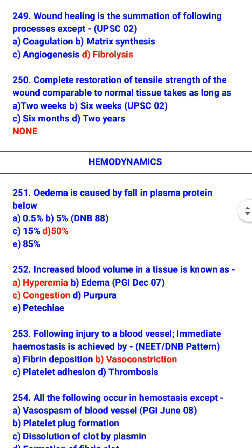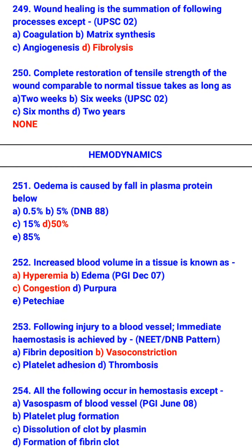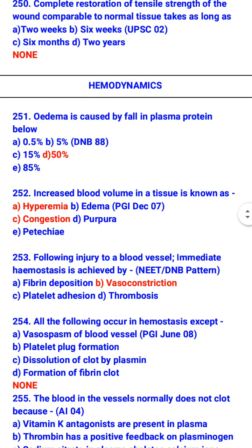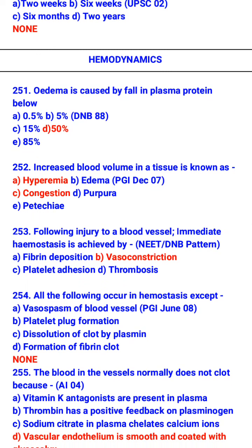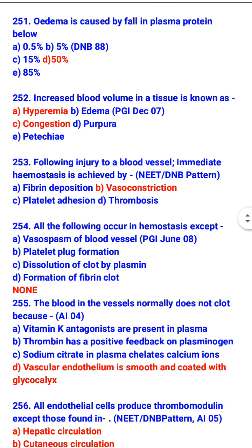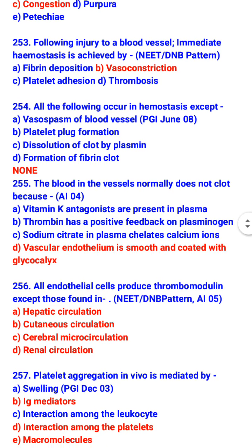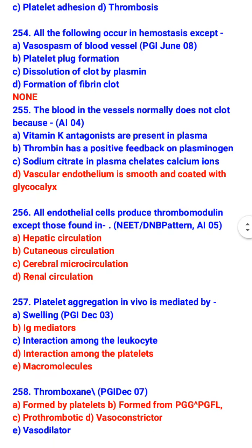Hemodynamics: edema is caused by fall in plasma protein below 50%. Increased blood volume in a tissue is known as hyperemia and congestion. Following injury to a blood vessel, immediate hemostasis is achieved by vasoconstriction. All the following occur in hemostasis: vasospasm of blood vessel, platelet plug formation, dissolution of clot by plasmin, and formation of fibrin clot. The blood in the vessels normally does not clot because vascular endothelium is smooth and coated with glycocalyx.